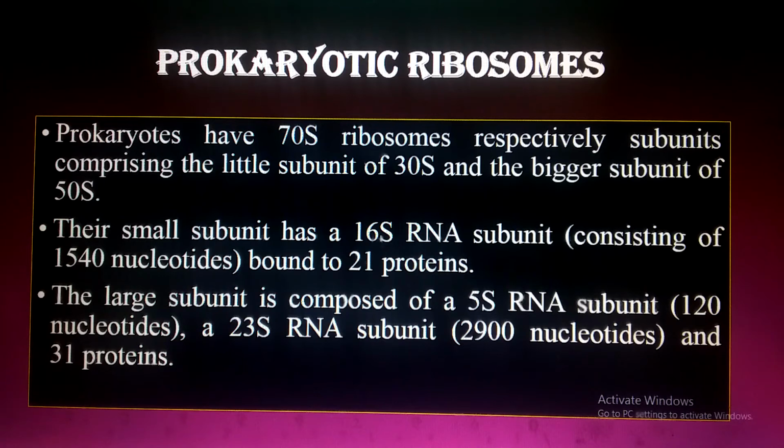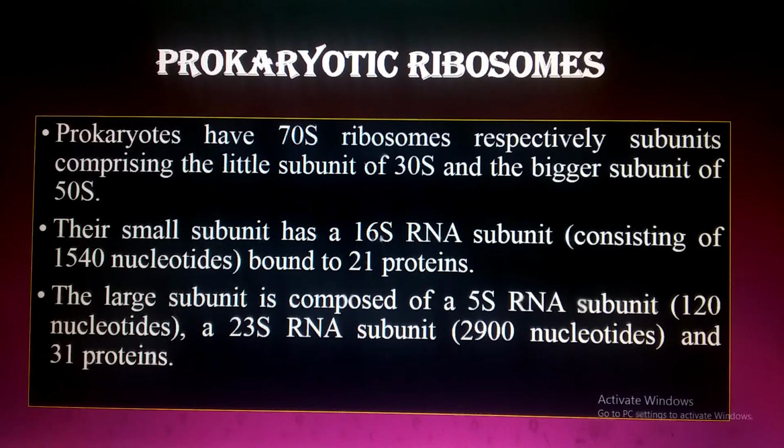As we know, the ribosomes are made up of proteins and ribosomal RNA. Is it clear? So the smaller subunit, which is 30S, is made up of 16S RNA, and this RNA is about 1540 nucleotides, bound to 21 proteins.